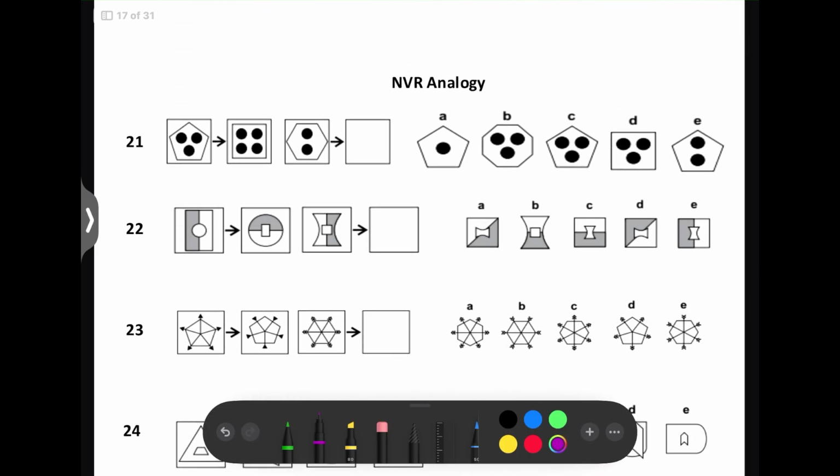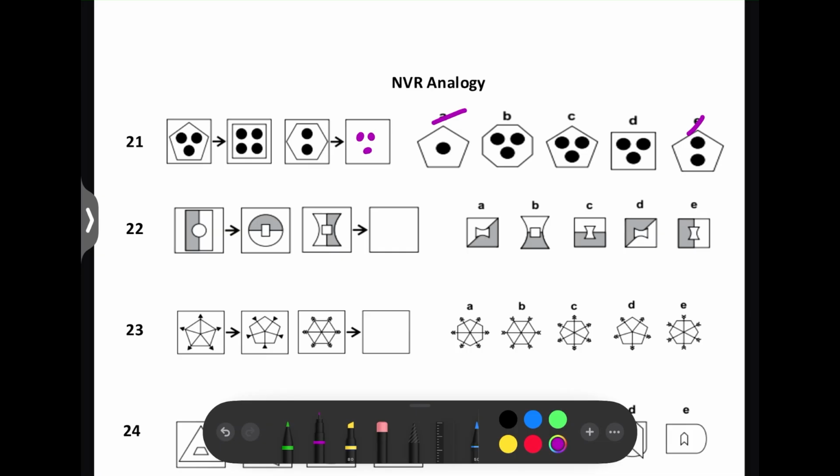Next, we've got these analogy questions. So here we've got 1, 2, 3 circles, and then here we've got 1, 2, 3, 4. So we've added 1. Here we have 2. So add 1, we're going to have 3 circles on the inside. So we can rule out those two because there's only 2 in those. I'll just draw them in.